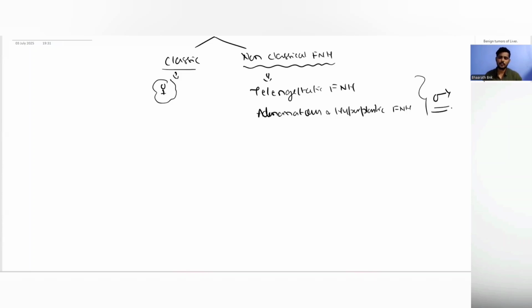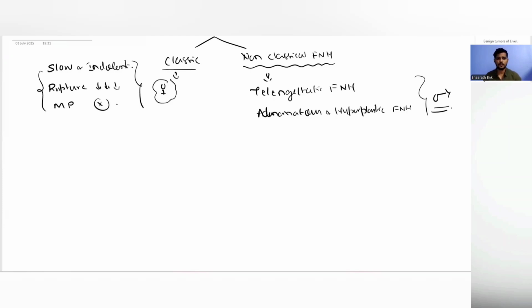So, this FNH, like hemangioma, has a slow and indolent course, and that's why it does not produce any symptoms. The risk of rupture of an FNH is very, very low, and there is no malignant potential. Right? So, similar to a hemangioma, both of them are slow and indolent.